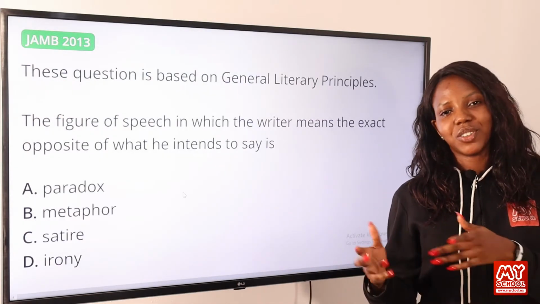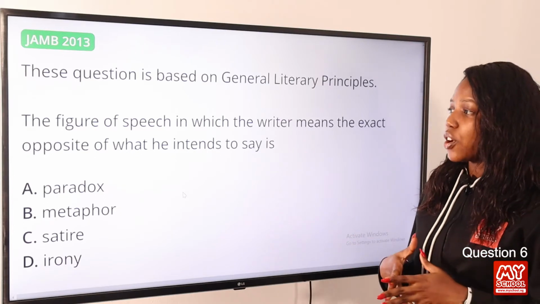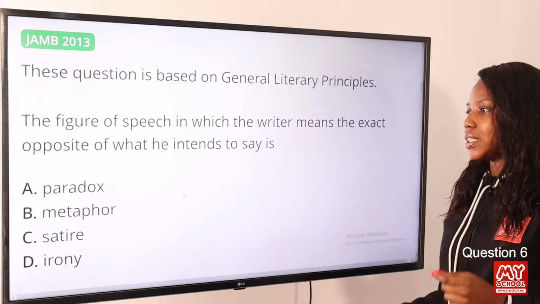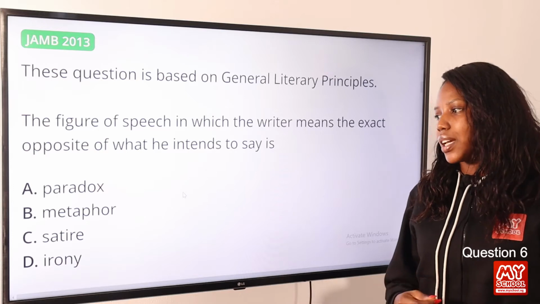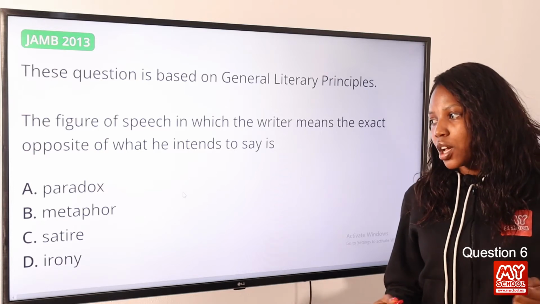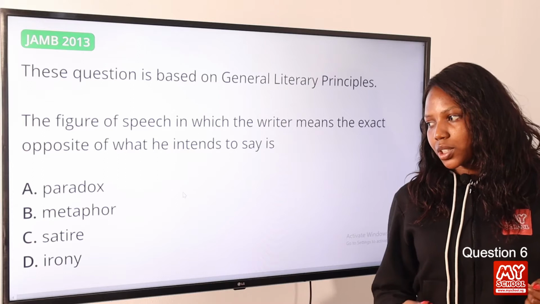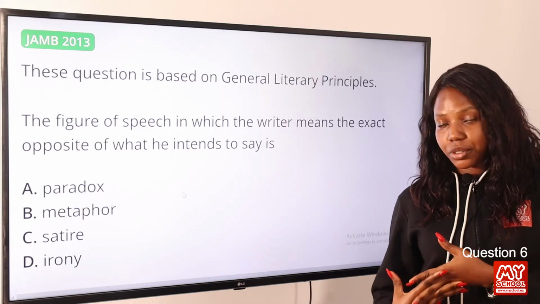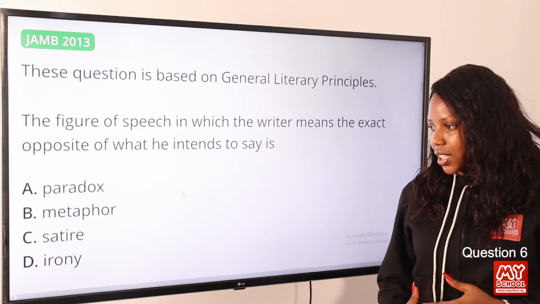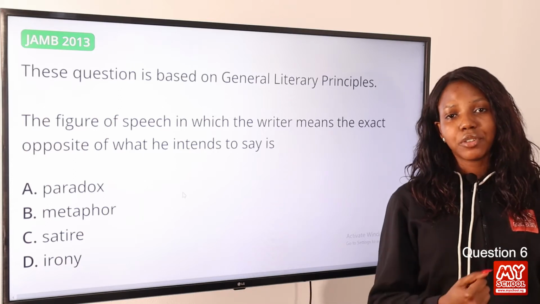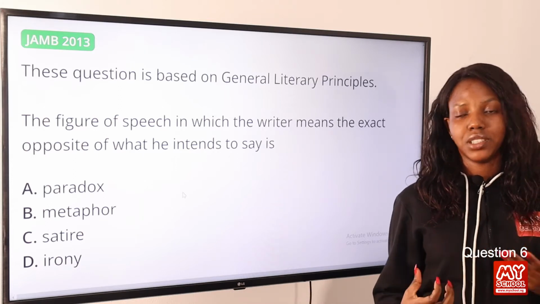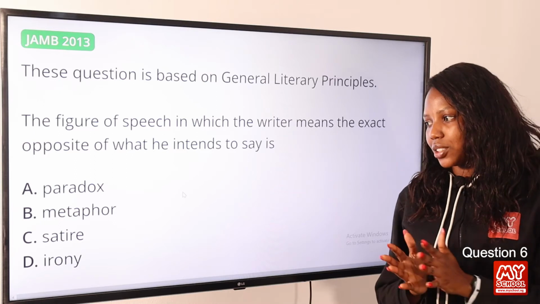Now moving on to question 6. The figure of speech in which the writer means the exact opposite of what he intends to say is dash. Option A, paradox. Option B, metaphor. Option C, satire. Option D, irony. The answer to this question is irony. Irony is saying the opposite of what you mean. So option D is the correct answer to this question.